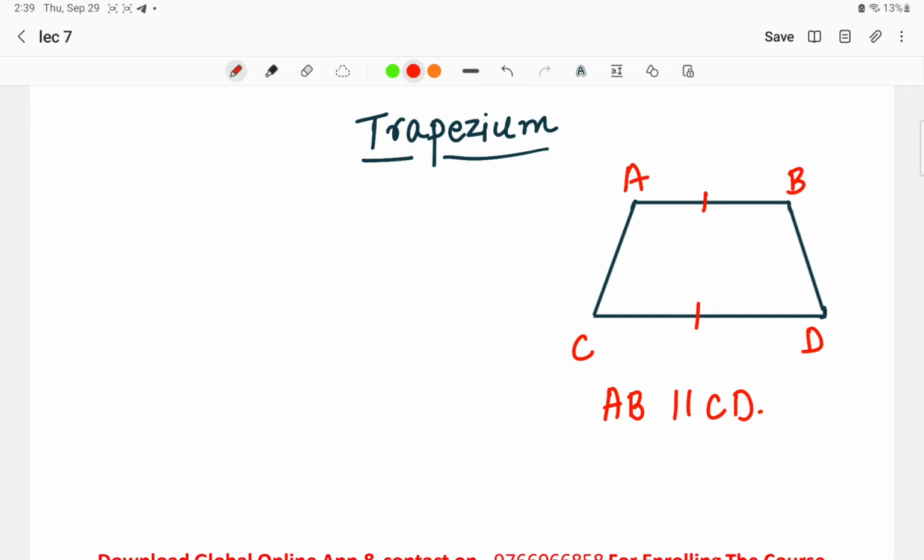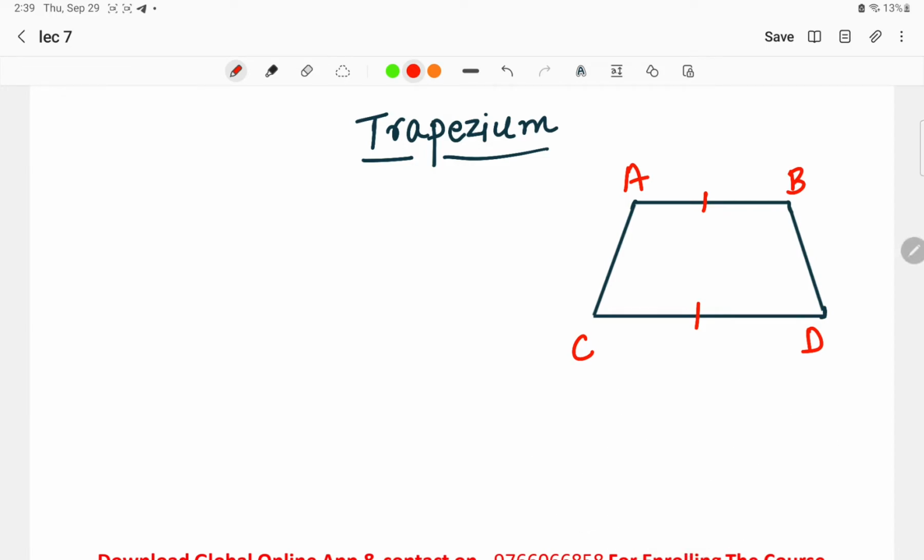These are the two things that we have to keep in mind, that the opposite sides in the quadrilateral, only one pair is parallel. AC is not parallel to BD. Only AB is parallel to CD. Basically there is only one pair of parallel opposite sides. So basically AB is parallel to CD and both are the opposite sides over here. Okay, this is the thing that we have to keep in mind.